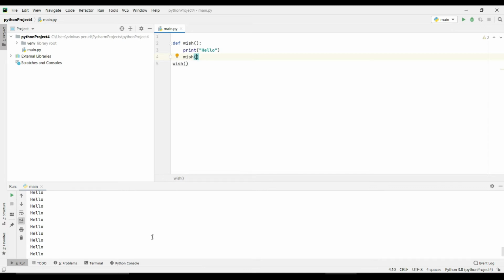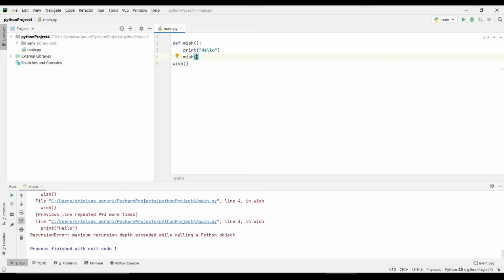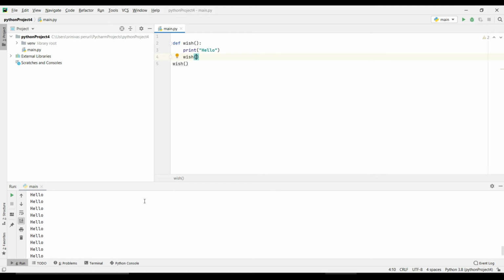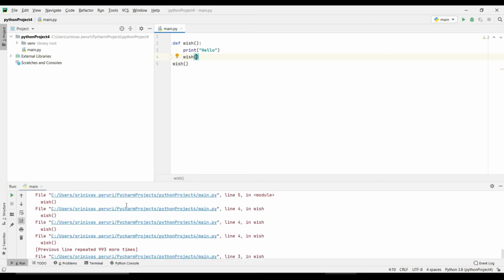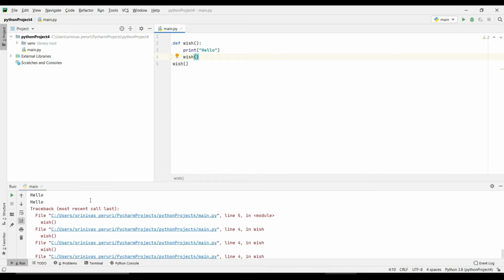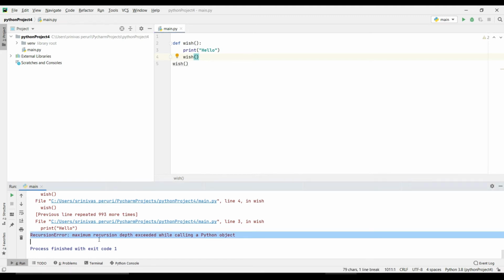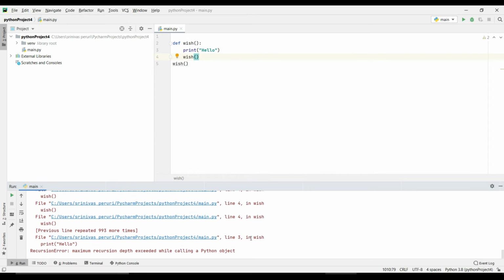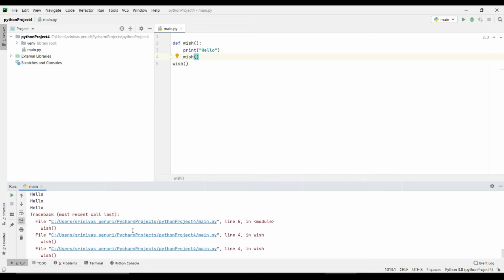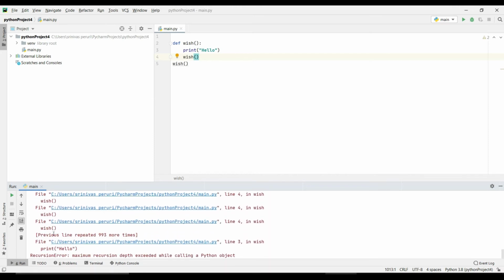But how many times is it printing? There is a limit for everything, right? When you print something, it will execute a lot of times, and after that some error will come. You can see there is a recursion error saying that maximum recursion depth exceeded while calling the function. It means in Python you can execute a function using recursion only about 1,000 times. You can see here the line repeated 993 more times previously.